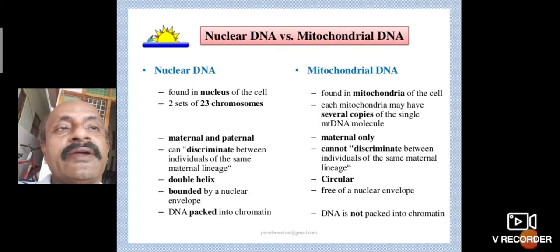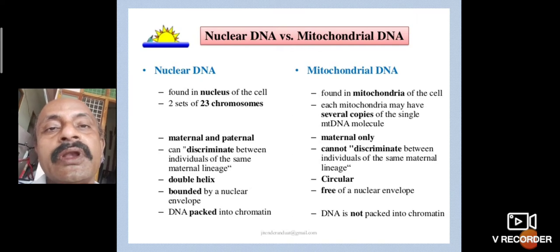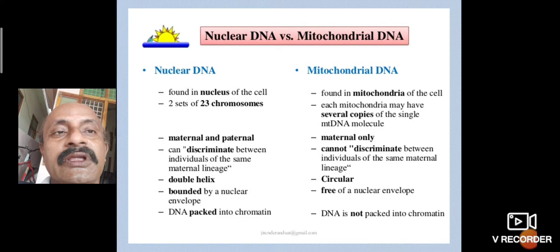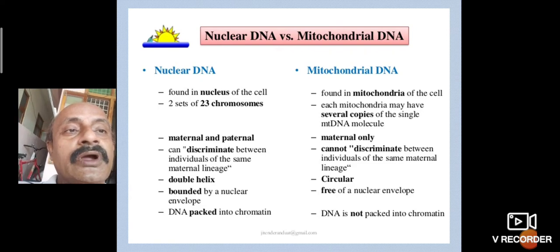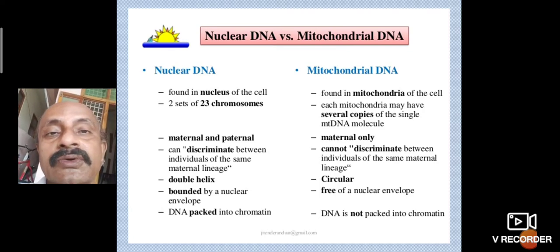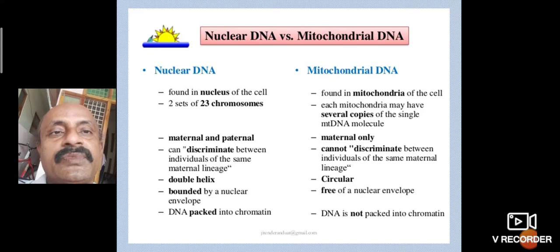The nuclear DNA versus mitochondrial DNA. What is the difference between the nuclear DNA and the mitochondrial DNA? The nuclear DNA is found in the nucleus of the cell, where two sets of 23 chromosomes are present. But mitochondrial DNA is found in the mitochondria of the cell. Each mitochondrion may have several copies of the single circular mitochondrial DNA molecule, but nuclear DNA is linear.